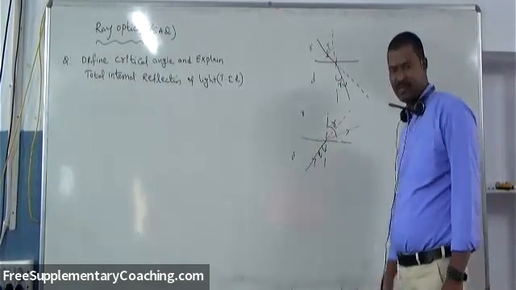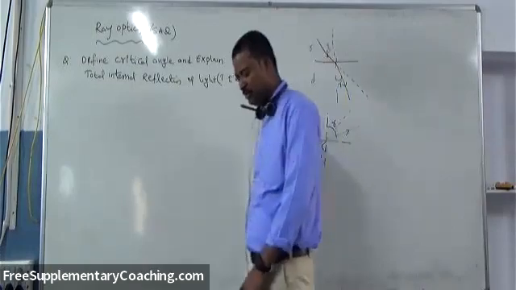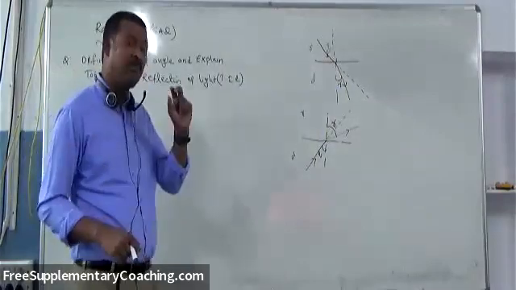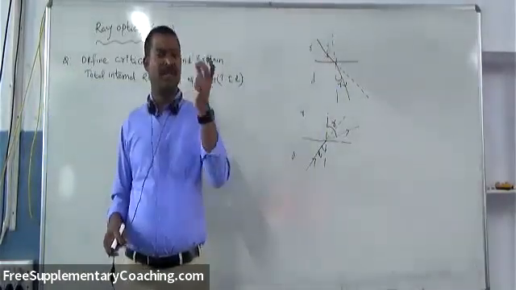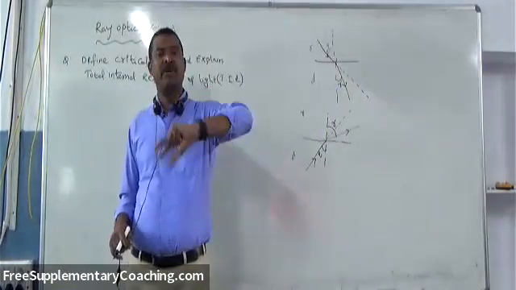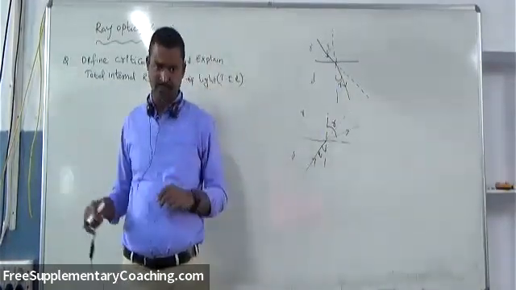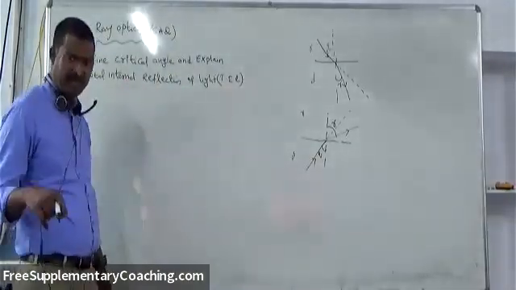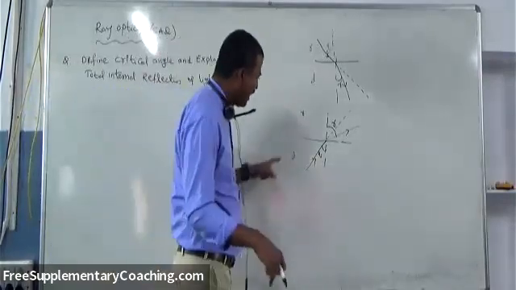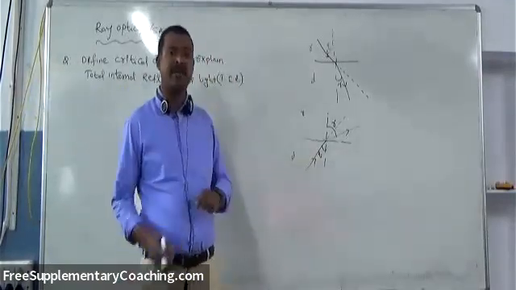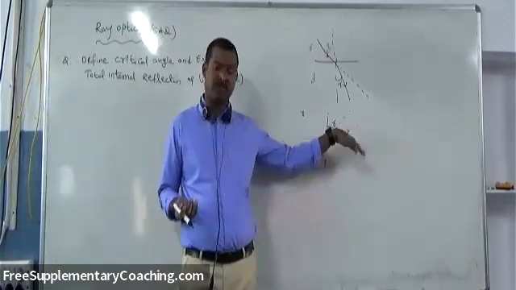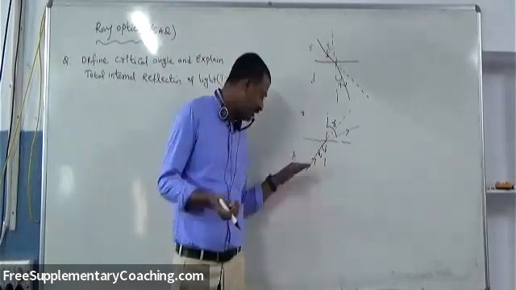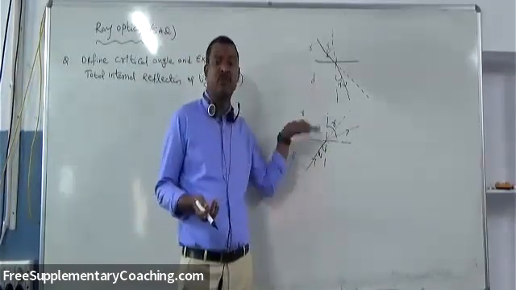This is the angle of refraction. That means when a ray of light moves from one medium to another, depending upon rarer to denser or denser to rarer, it will bend either away from the normal or towards the normal. But coming to our question, critical angle and total internal reflection of light, for this, light has to move from denser medium to rarer medium because it bends away from the normal. So what will happen while a ray of light moves from denser medium to rarer medium?